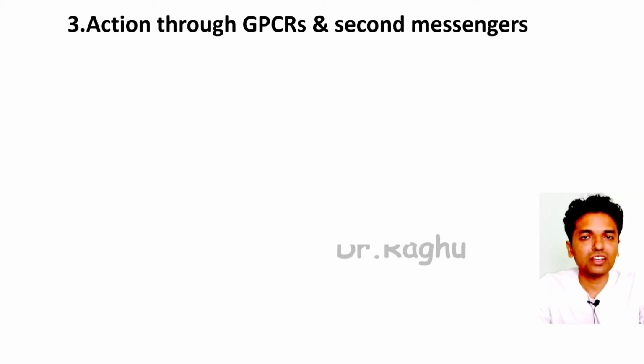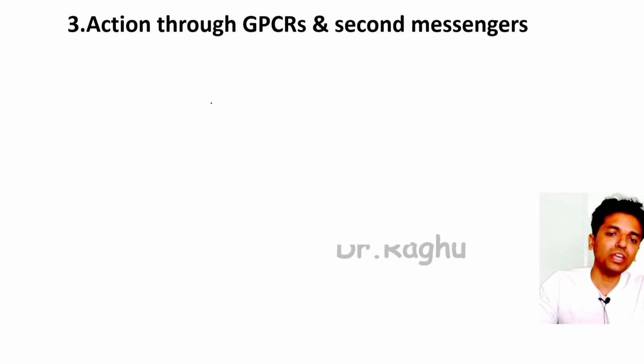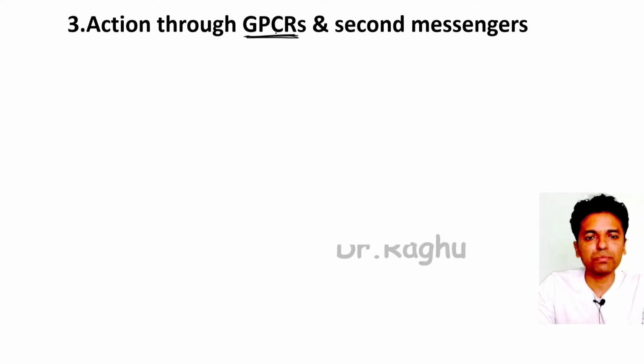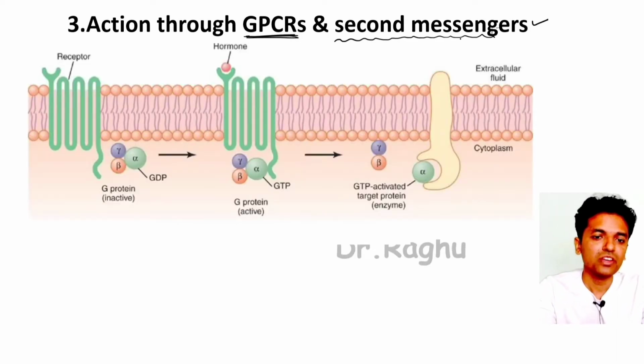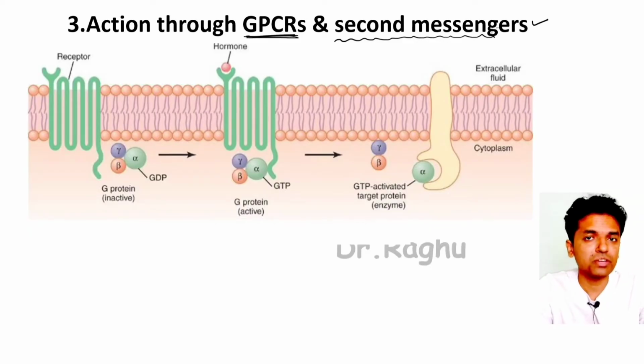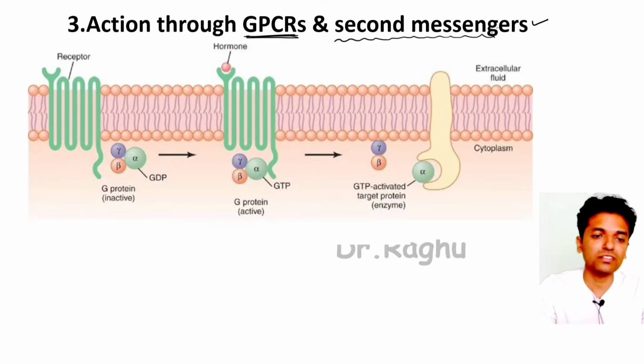Here the action is occurring through a special group of receptors which are called G protein coupled receptors. What are these called? G protein coupled receptors. So once there is stimulation of these G protein coupled receptors, there is also production of chemicals which are called the second messengers. So let's understand the structure of the G protein coupled receptor and the mechanism as to how these receptors are stimulated.